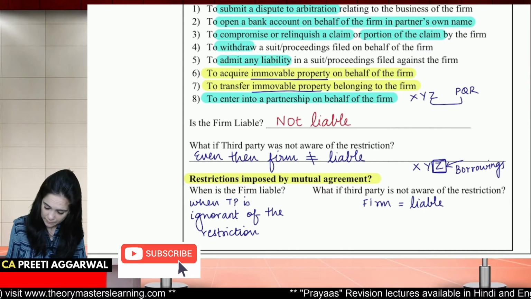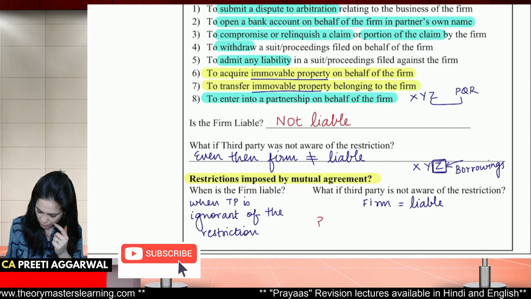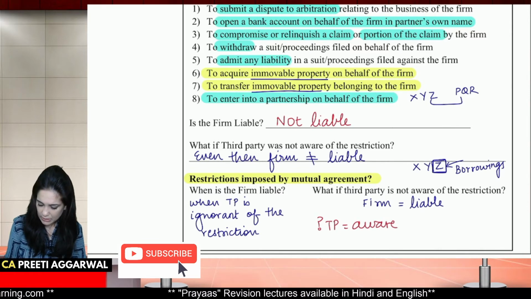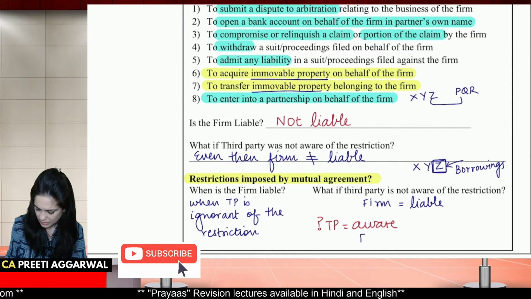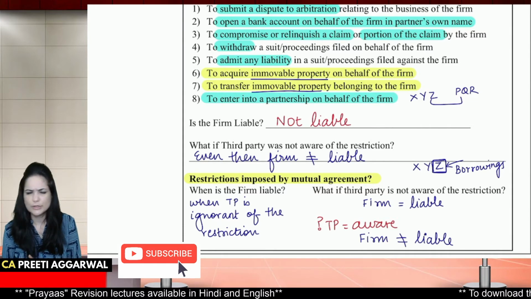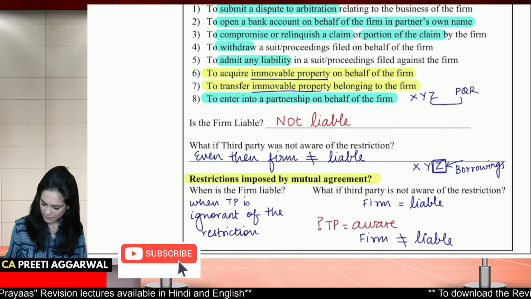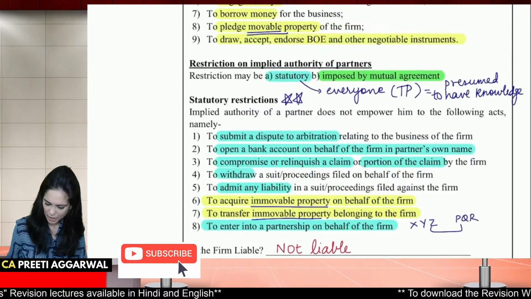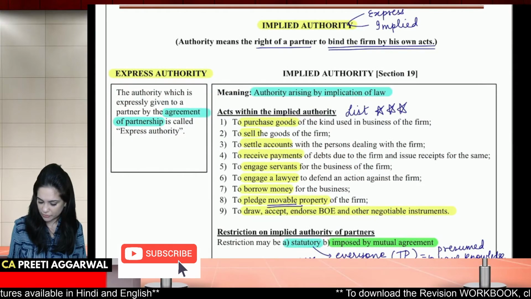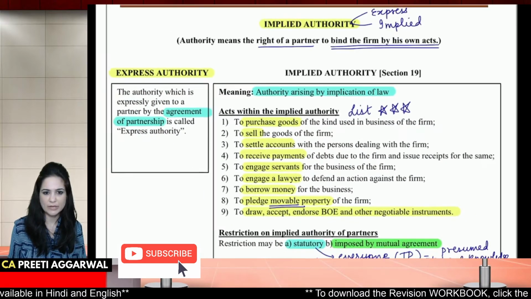But what if the third party is aware? Then what will your answer be? The firm is not liable. Because the third party knows about the restriction, the firm is not liable. Students, is this clear? Please check whether you have highlighted everything properly, whether your notes, your workbook is complete. Please check.